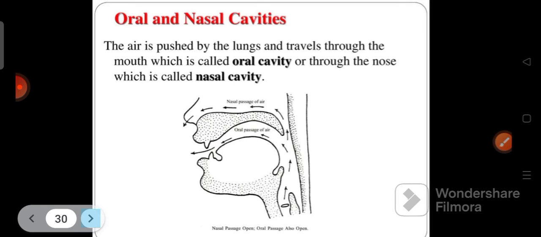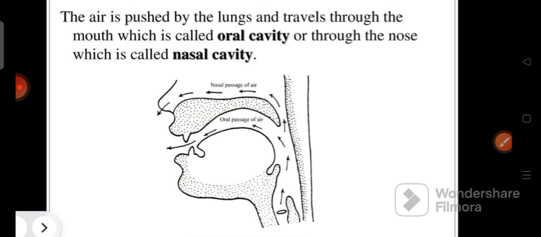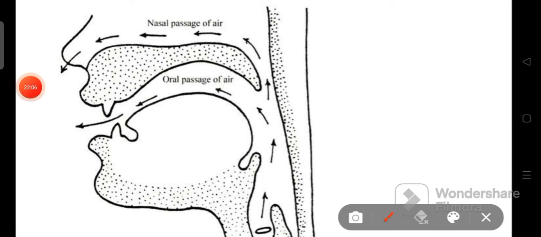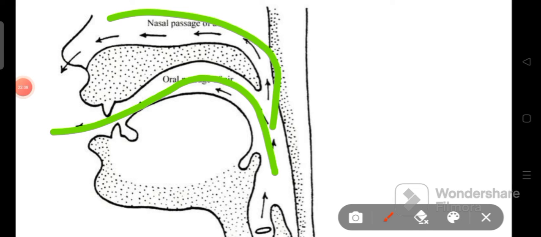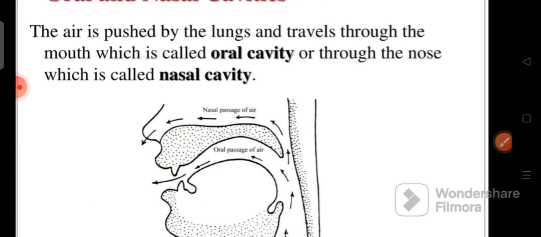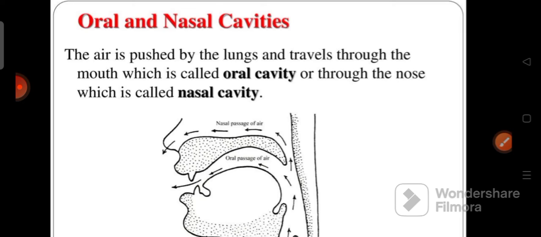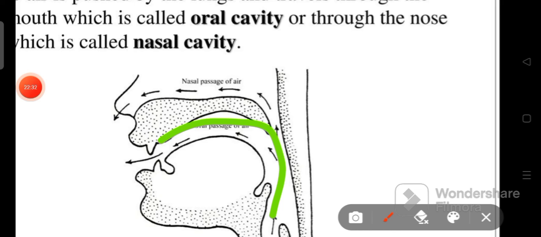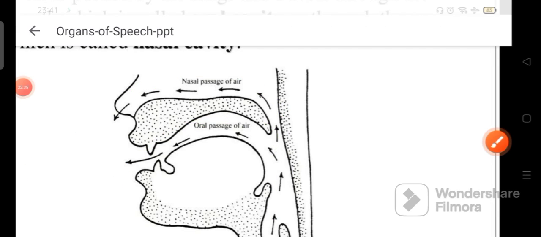So we looked at nine organs in the articulatory system. Oral and nasal cavities. What are these? Just look at it. This is the oral cavity and this is the nasal cavity. Just remember that. The air is pushed by the lungs and travels through the mouth, which is called the oral cavity, or through the nose, which is called the nasal cavity. This is the oral passage and this is the nasal passage.